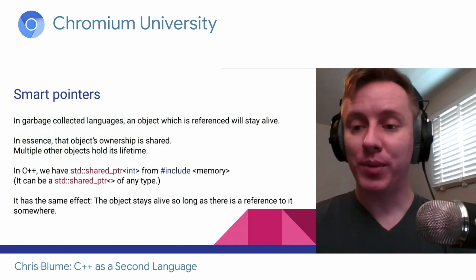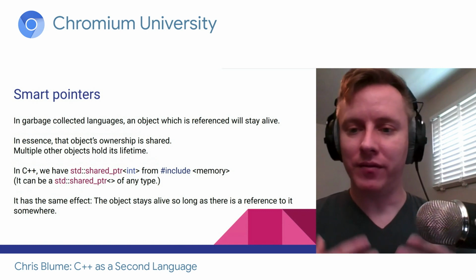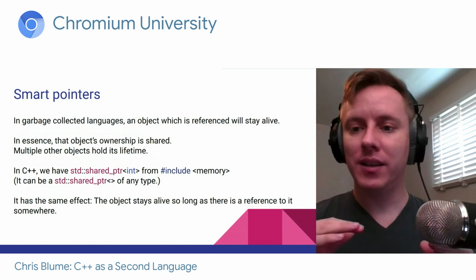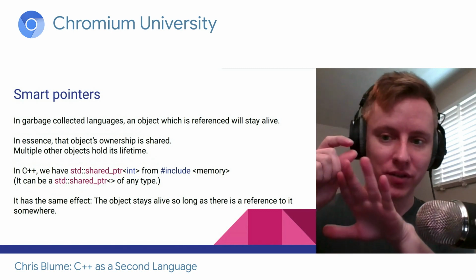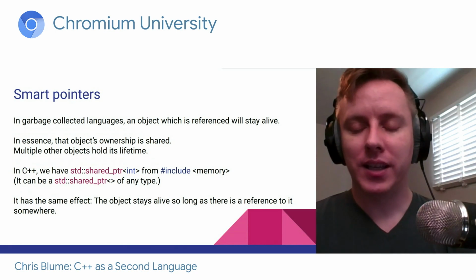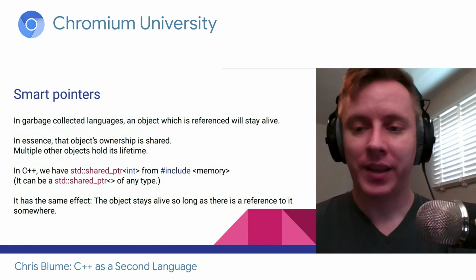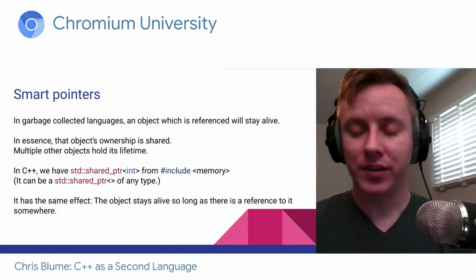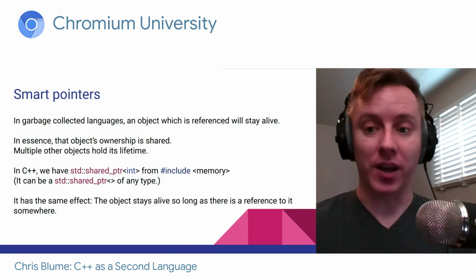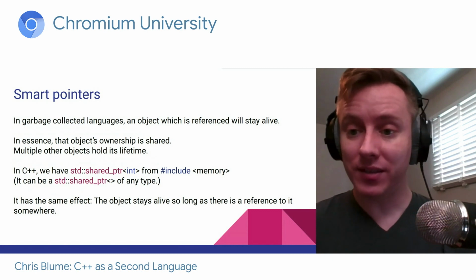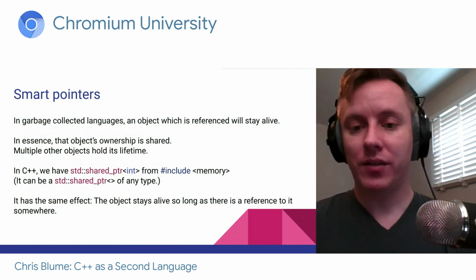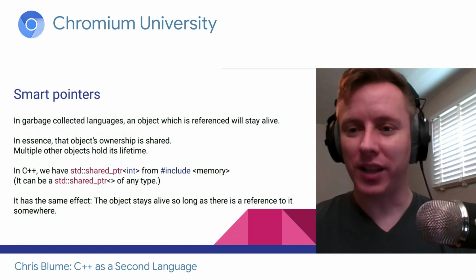So if you come from a garbage collected language, you're probably familiar with the idea of references, and if anything has a reference to this object, then the object is alive. And there can be multiple things with a reference to that object. In C++, that would be a shared pointer. And the way it works is just a reference counter. So as more objects get references to this object, the reference count goes up. And then once the references have been released and the reference count hits 0, the object gets cleaned up. So this gives you a sort of garbage collected type behavior.